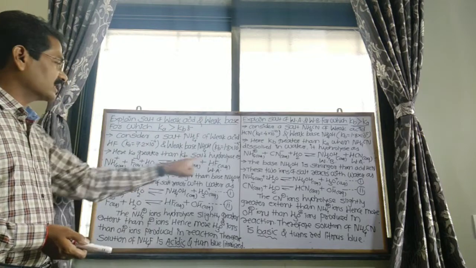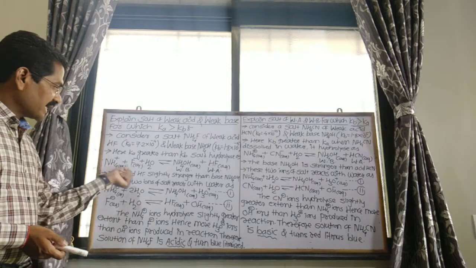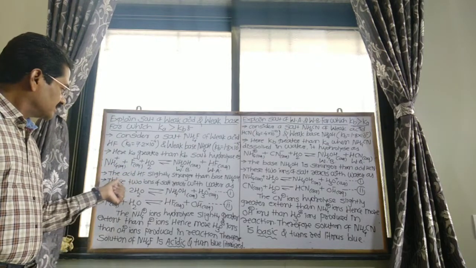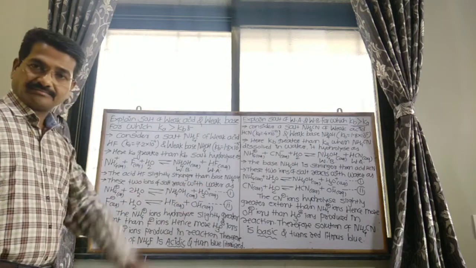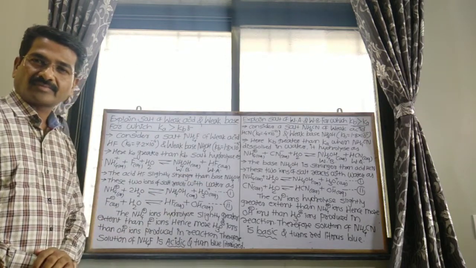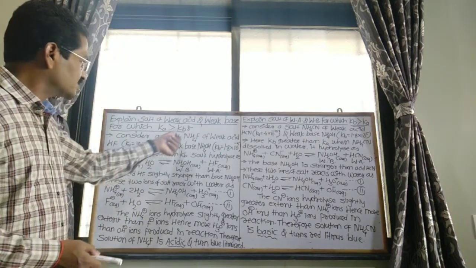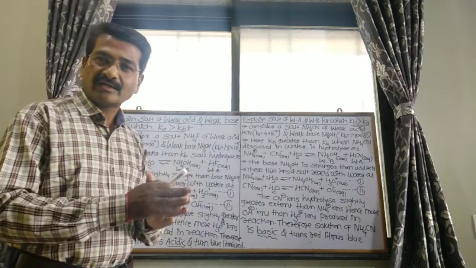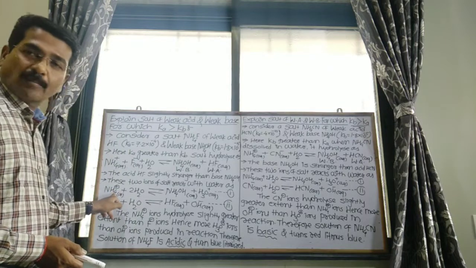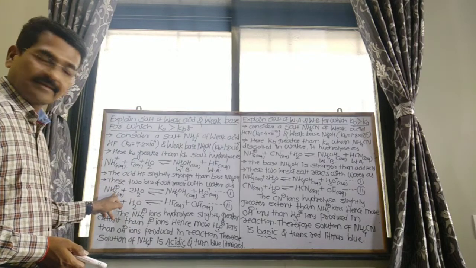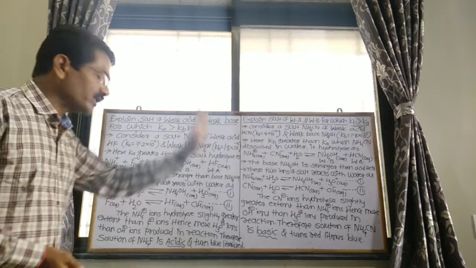Then these ions, NH4 plus and F minus, of the salt react with water separately. Both the cation and anion of the given salt can react with water independently. First, NH4 plus dissolves in water to give NH4OH and hydronium ion.